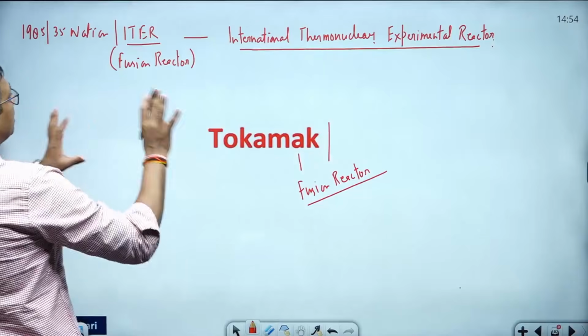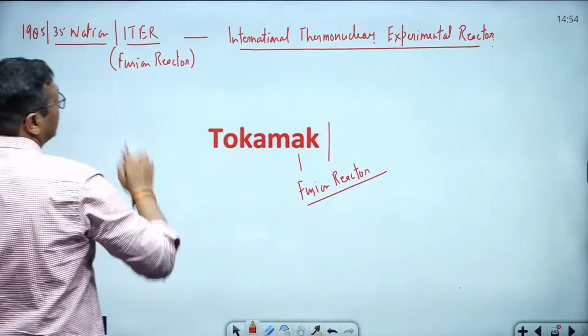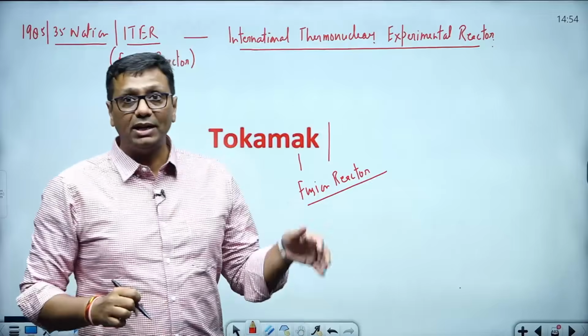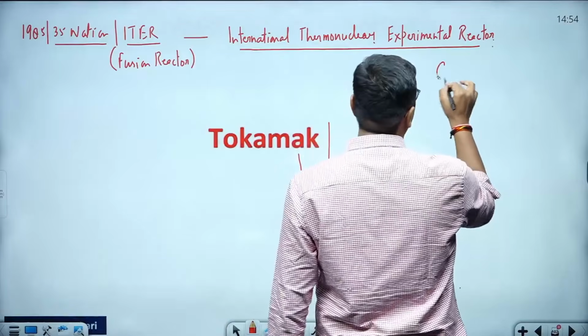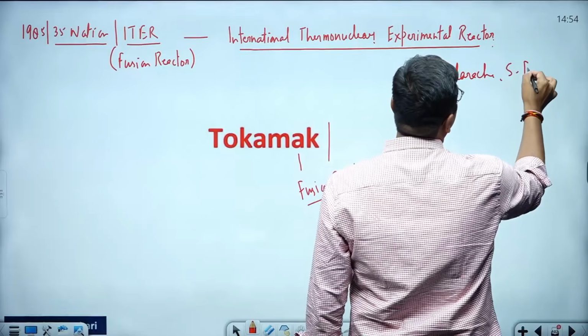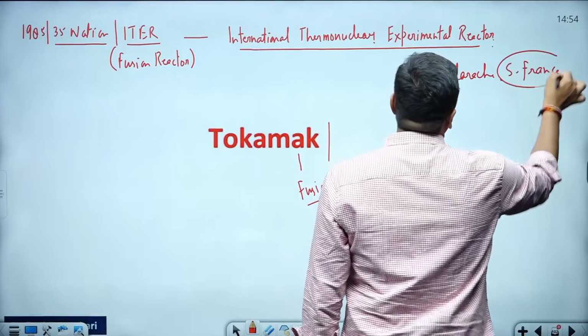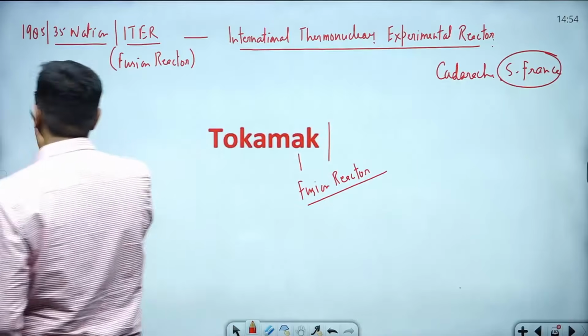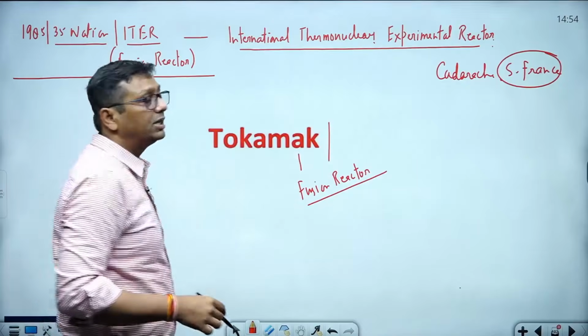We should have to develop ITER. 35 nations showed interest, and there was planning to start this type of reactor later on. That place is Cadarache. It is located in the South France region. I'm talking about 1985. That was the first news, but it was just news, nothing came into force.